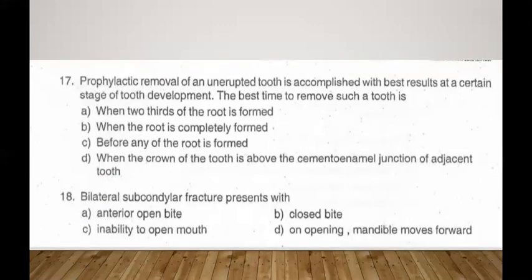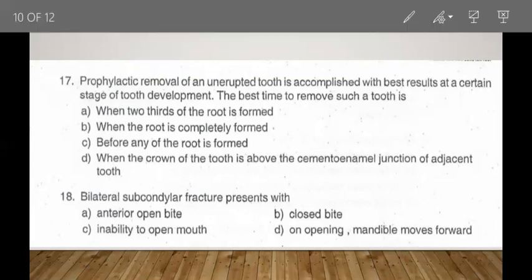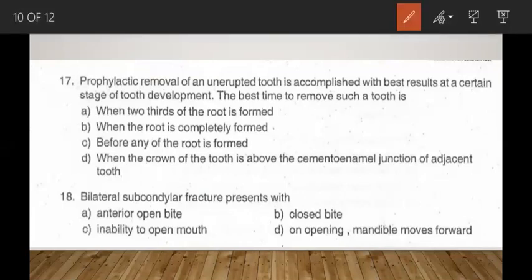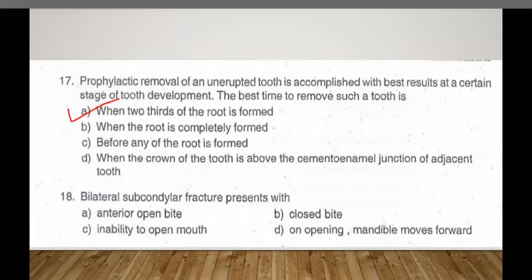Question number 17. Prophylactic removal of an unerupted tooth is accomplished with best results at a certain stage of tooth development. The best time to remove such a tooth is: A, when 2/3 of the root is formed; B, when the root is completely formed; C, before any root is formed; and D, when the crown of the tooth is above the CEJ of the adjacent tooth. The most appropriate answer is A, when 2/3 of the root is formed.